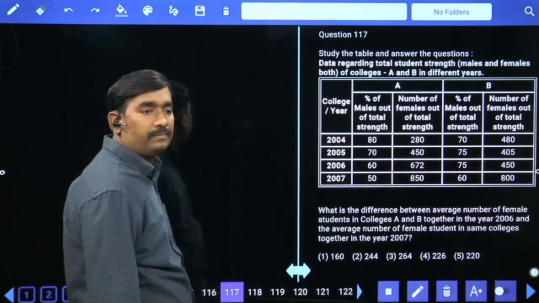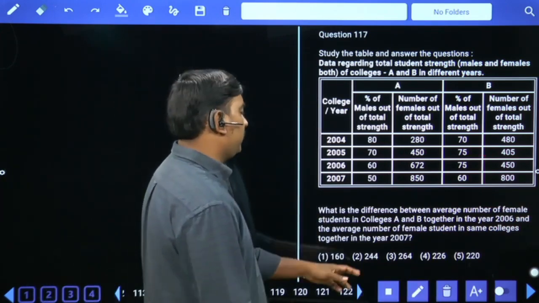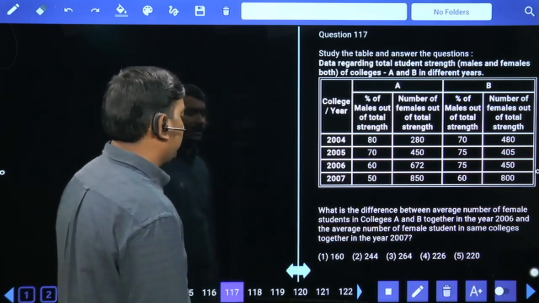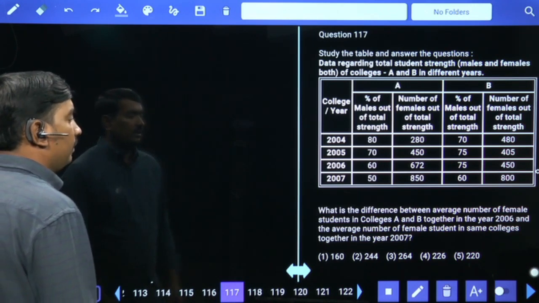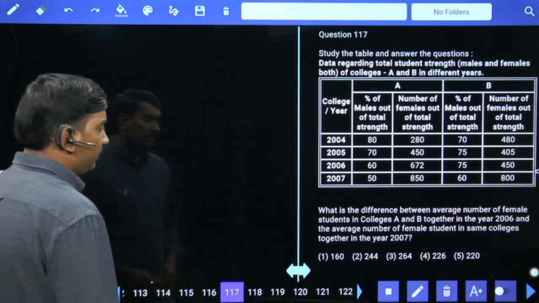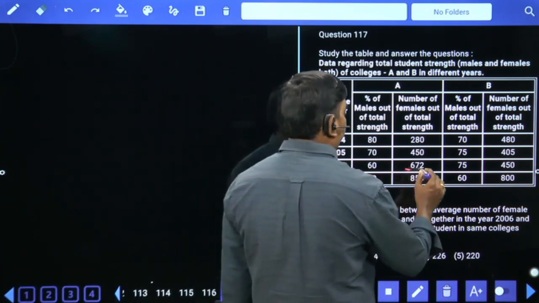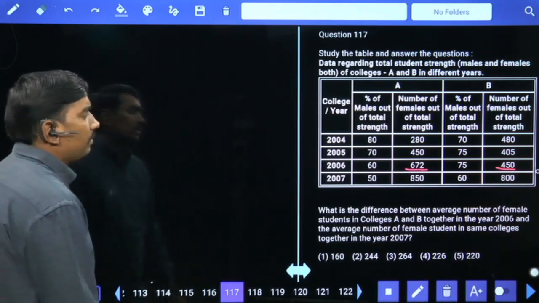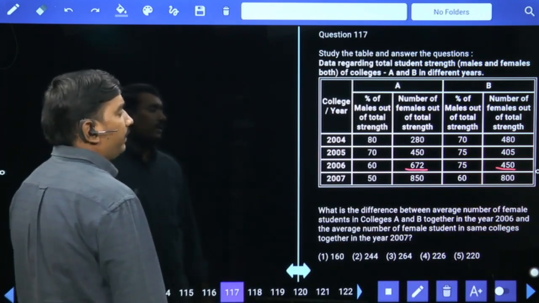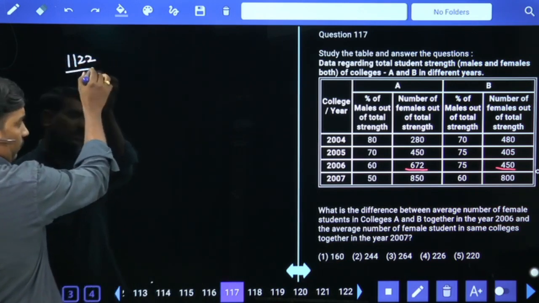Next. What is the difference between average number of female students in colleges A and B together in 2006 and average number of female students in the same colleges together in 2007? 672 plus 450, 1122 by 2.